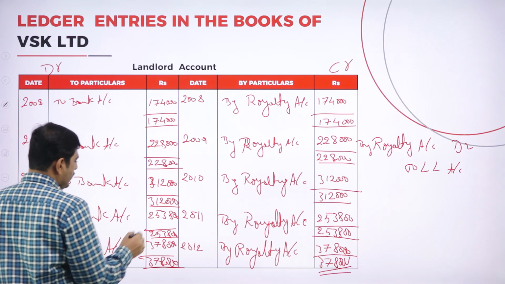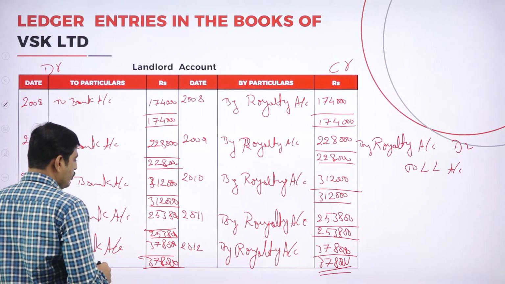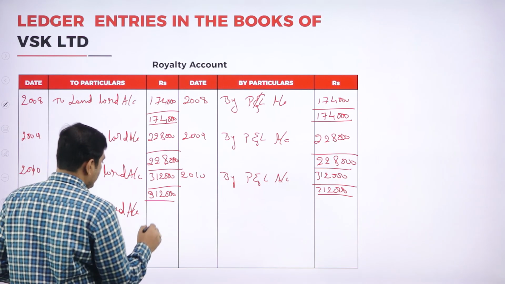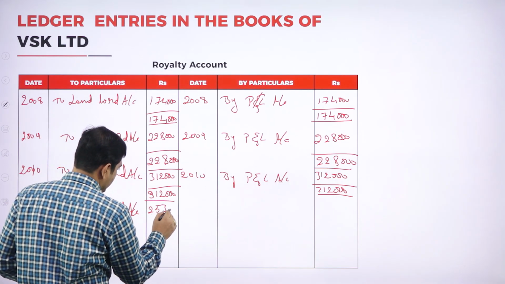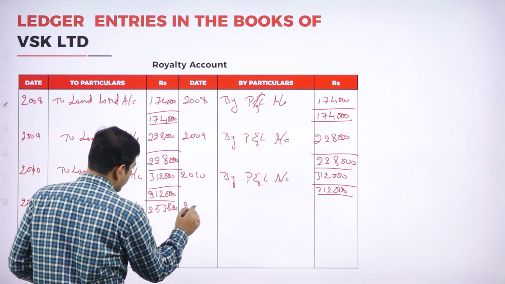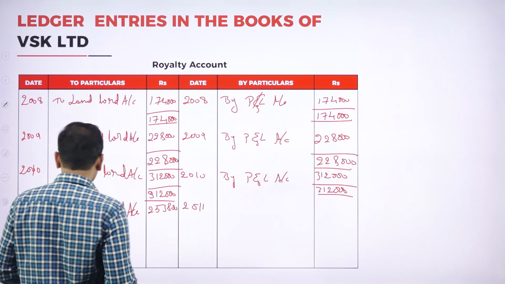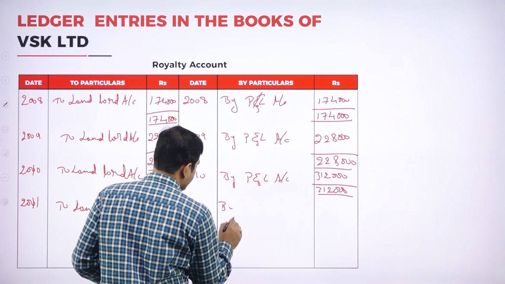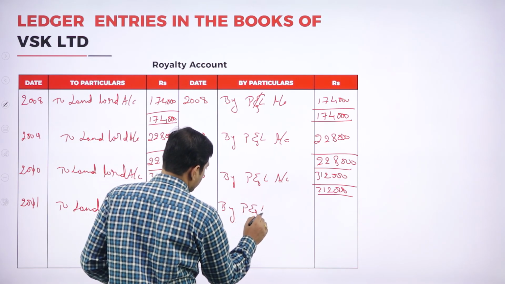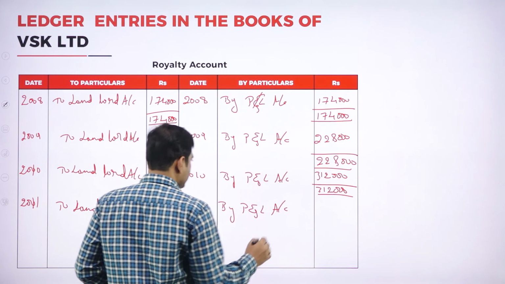How much for the fourth year? 2,53,800. Again 2011 by profit and loss account, it is 2,53,800.